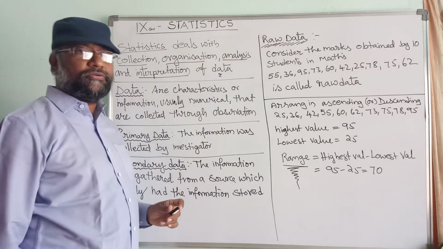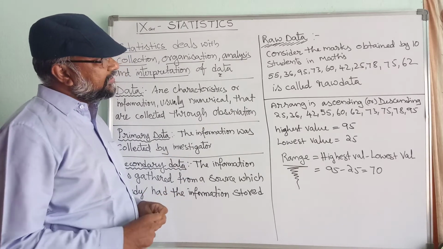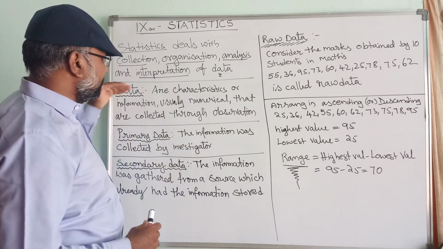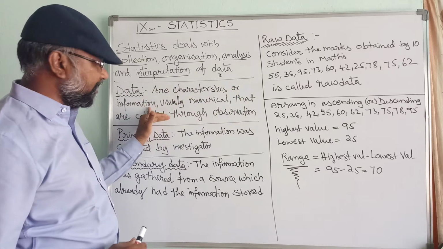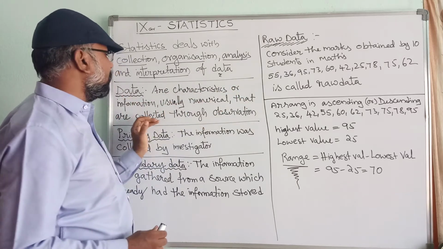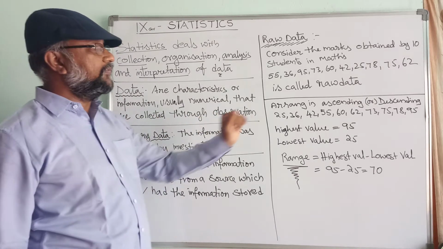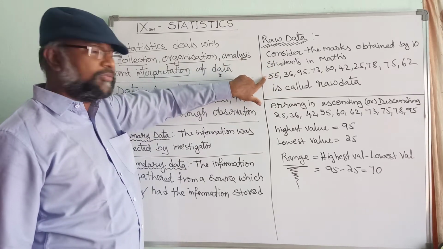First of all, I want to tell you what is called the data. Data is a simple numerical value. Characteristics, data or characteristics or information, usually numerical, that are collected through observation. So, first I will like to give you some example.